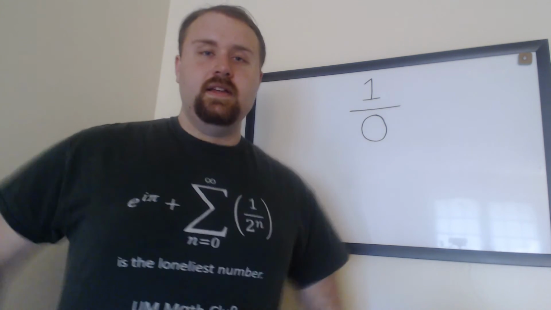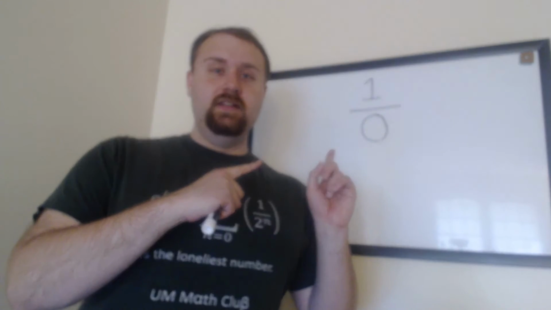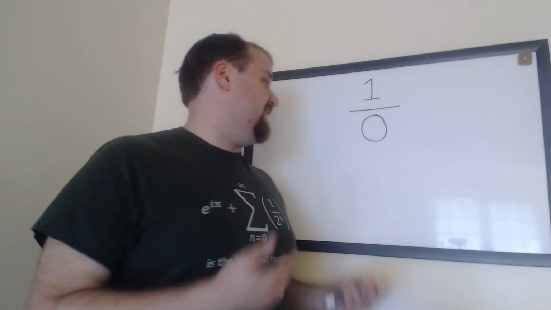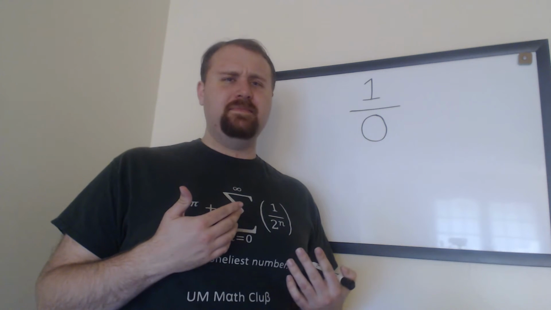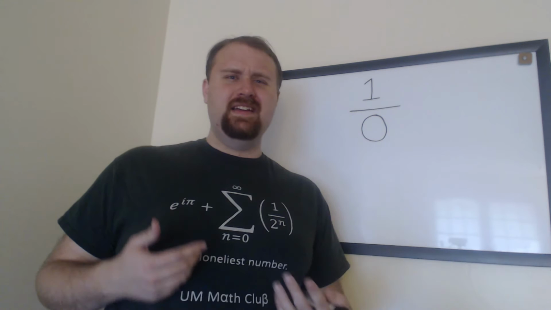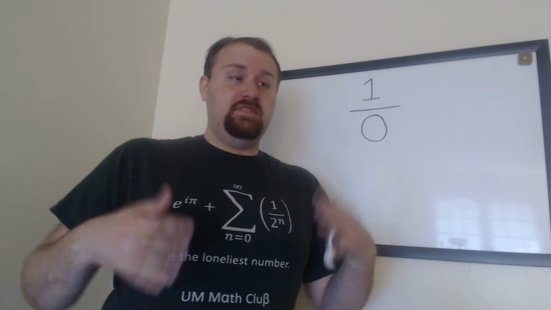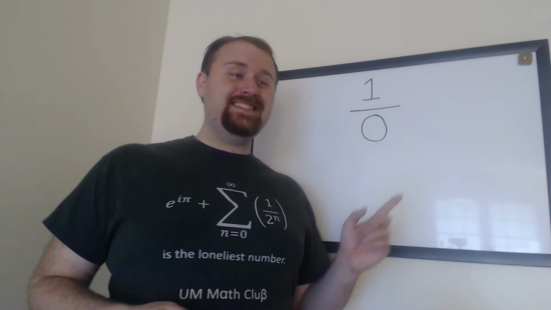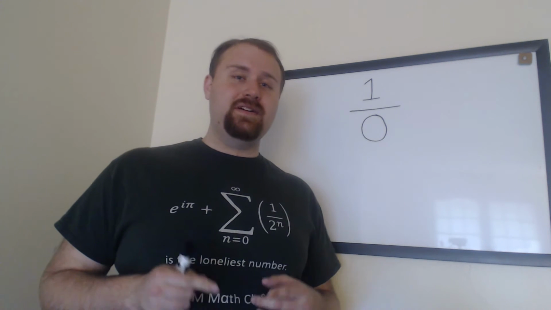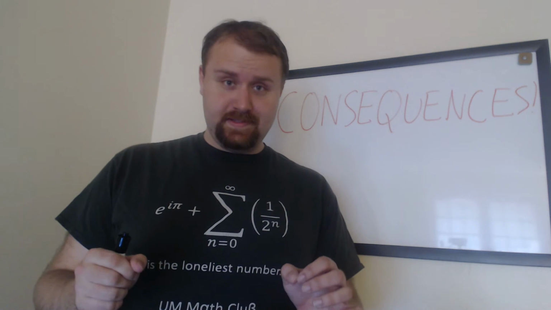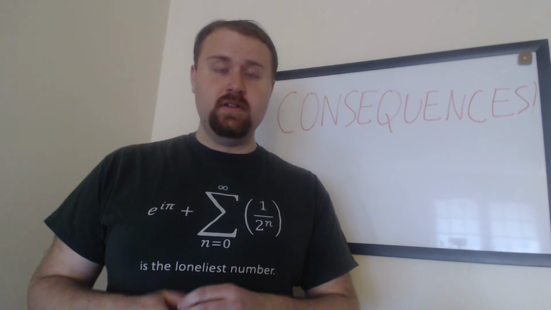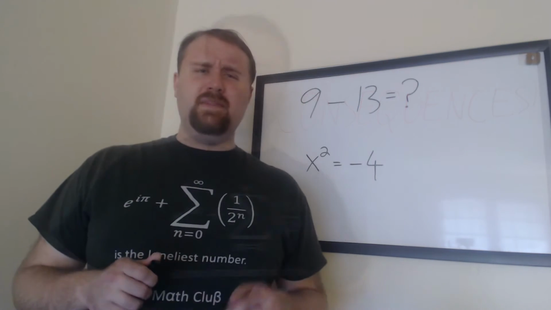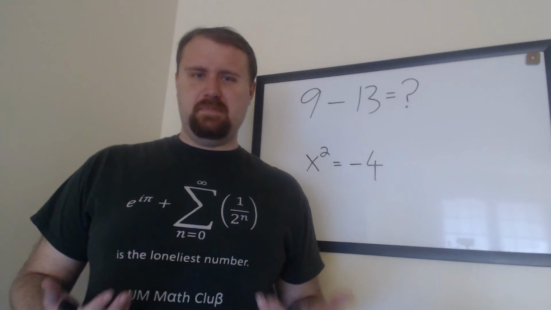So, divided by 0. Well, everyone says it can't be done, but obviously I just did it. So, what's up with that? Why do all the memes and stuff say, oh, it'll collapse the universe? Well, while it's true that I can technically divide by 0, there are consequences to doing so. What are some of those consequences? Let's see. I want to talk a little bit about what consequences means in math.